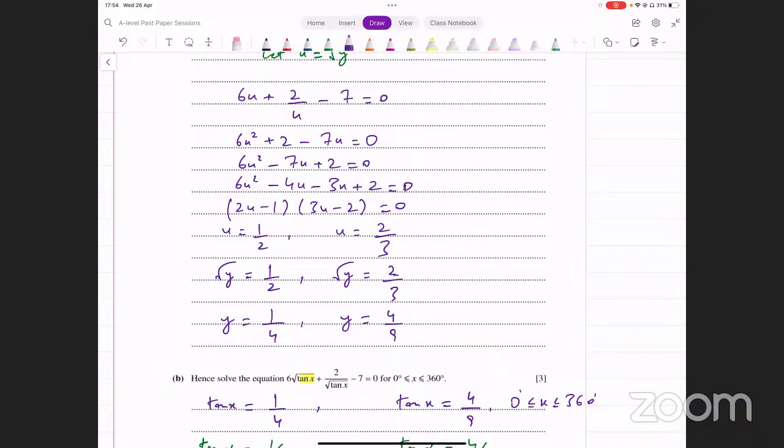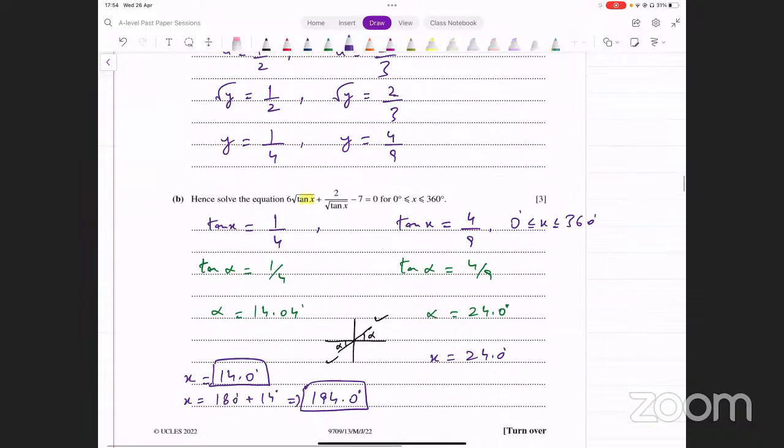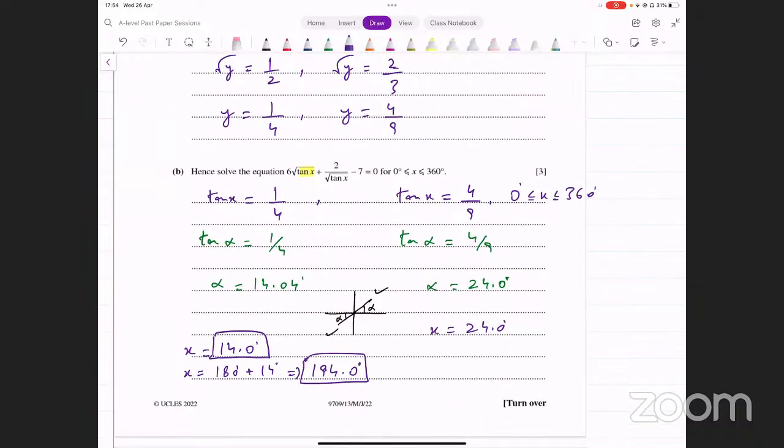It's turning out to be fine. Okay. So that's the correct value, 24.0. Now let's see the other one. 180 plus 24. What does that give me? 180 plus 24 gives me 204 degrees.